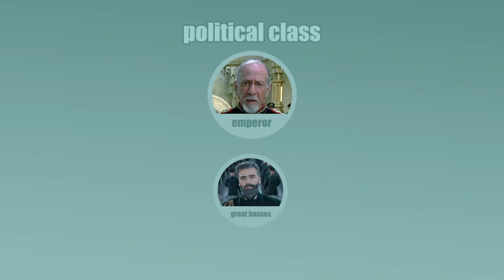The political class is divided into multiple tiers of influence. At the top of the chain is the Emperor of the known universe. Below the Emperor are royal houses. Great houses own planets, raise armies, control local economies and culture. Great houses convene and sit in the Landsraad. Akin to the US Congress, the Landsraad serves as a check and balance on the powers of the Emperor.